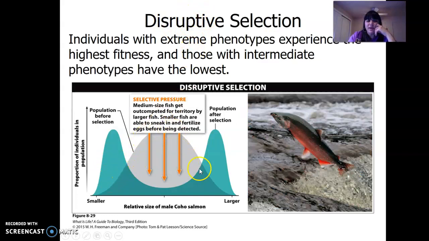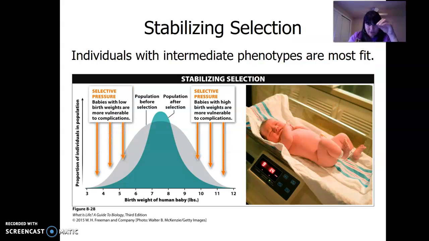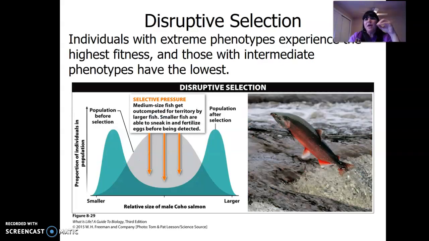And finally, disruptive selection. Again, this would be the regular average bell curve, and for whatever reason, the extremes on either end are what are selected for. Individuals with extreme phenotypes experience the highest fitness, and those with the intermediate have the lowest. An example of this is salmon. Medium fish get outcompeted by larger fish, so larger fish do well, but smaller fish are able to sneak in and fertilize the eggs before being detected. So there are different types of natural selection: directional, like faster rabbits; stabilizing, where whatever's in the middle is selected for; and disruptive, where the outliers are selected for.